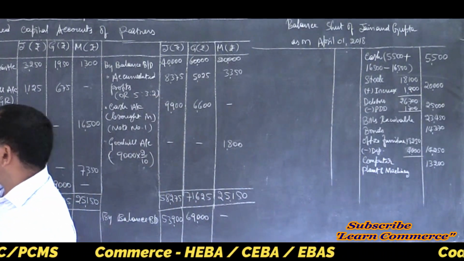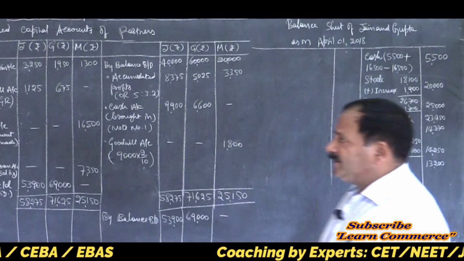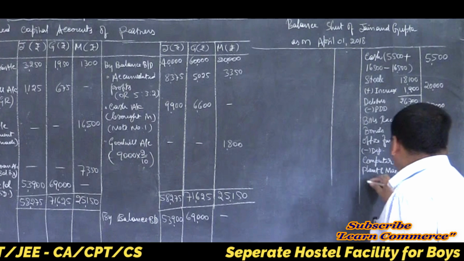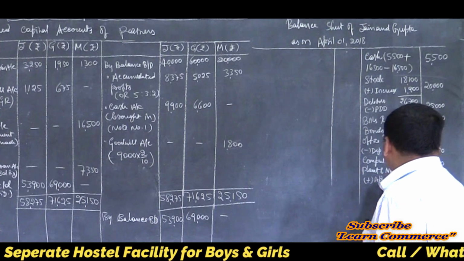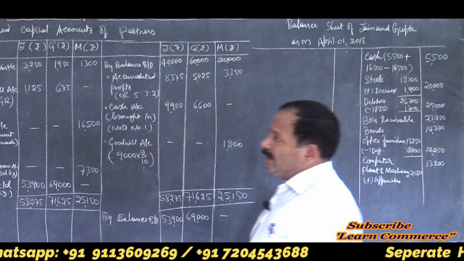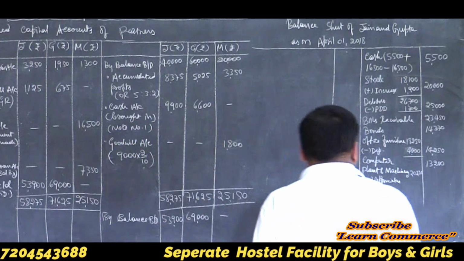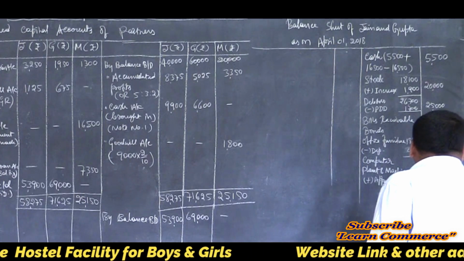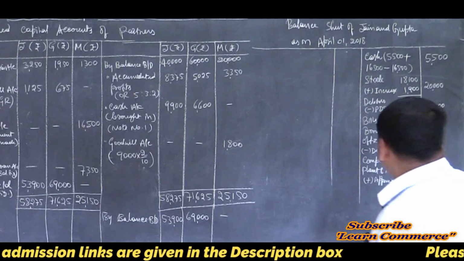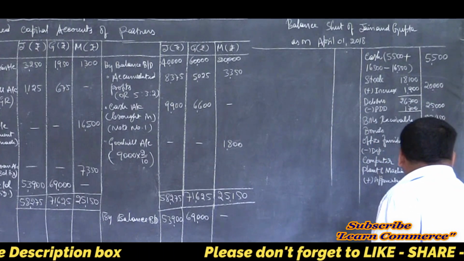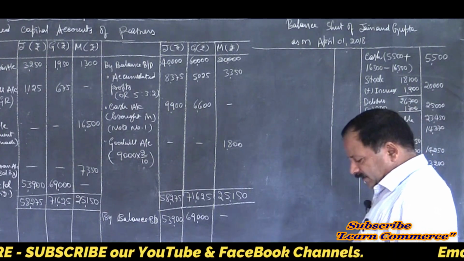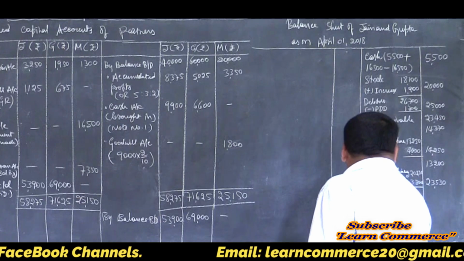Yes, there is appreciation. Earlier value was 20,230. Add appreciation. What is the new value? It's 23,530. Write it in the outer column first. Find out the difference. Difference is 3,300. Treat it as appreciation. Add it. Then the last asset is land and buildings.